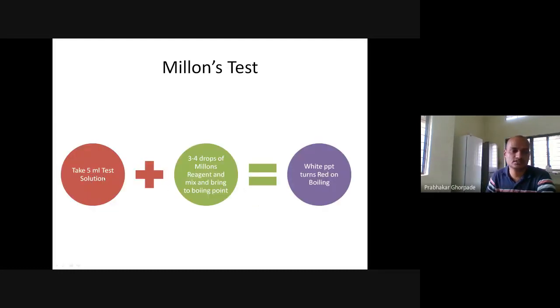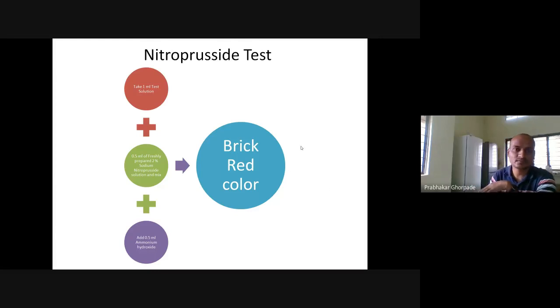Take 5 ml of the test solution, add 3 to 4 drops of Millon's reagent, mix, and bring it to the boiling point. If you are adding the drops and observe a white precipitate, and it turns red on boiling, it means that Millon's test is positive. The reaction principle we already saw, and this is how to perform the test: 5 ml test solution, 3 to 4 drops of Millon's reagent, mix, boil, and then the white precipitate turns to red. It indicates that Millon's test is positive and tyrosine is present.